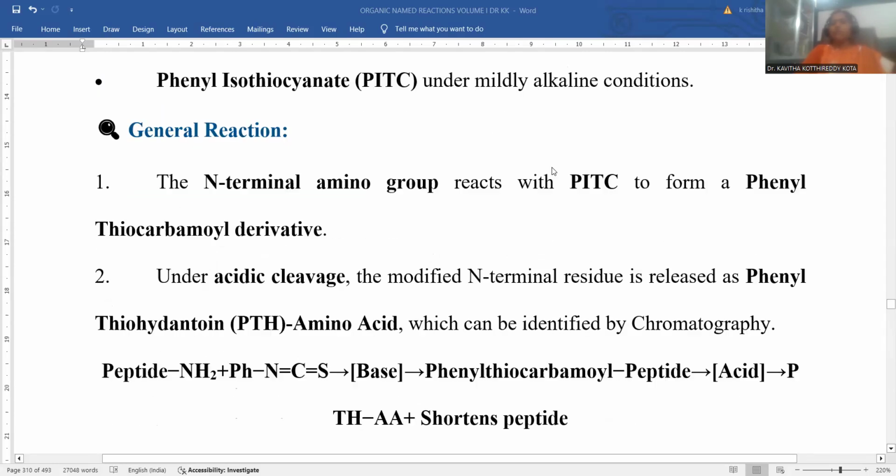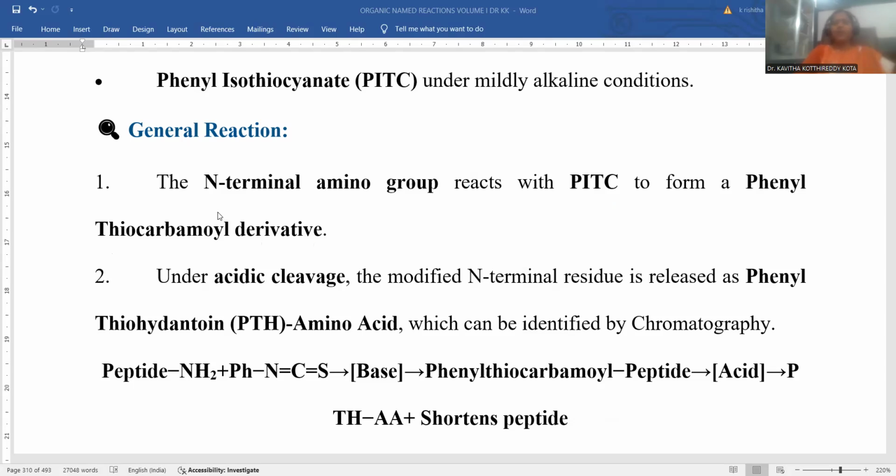In order to understand the mechanism well, first of all we need to observe the general reaction pertaining to the Edman degradation process. The N-terminal amino group is supposed to react with what? Phenyl isothiocyanate, so that the formation of a phenyl thiocarbamyl derivative is possible.